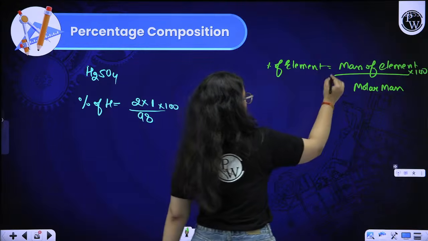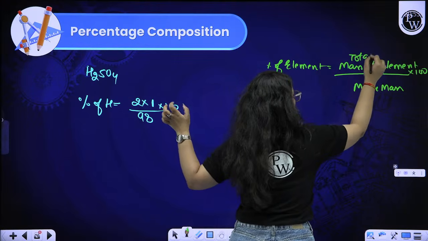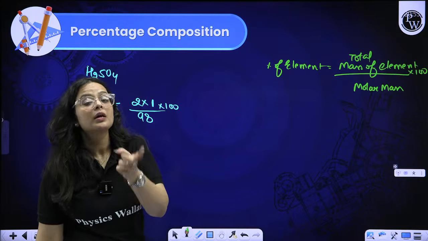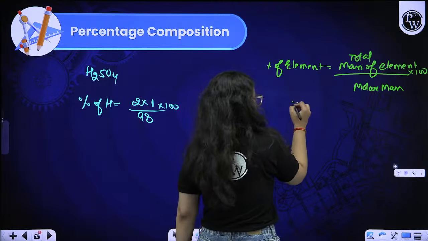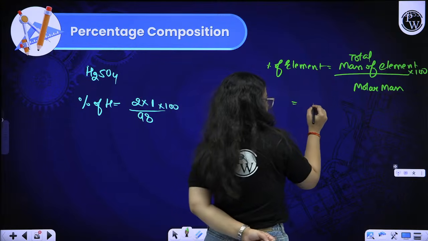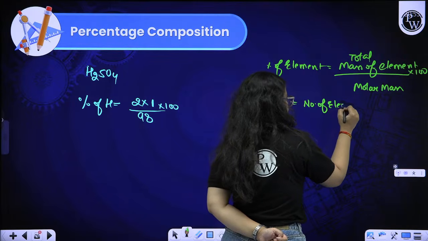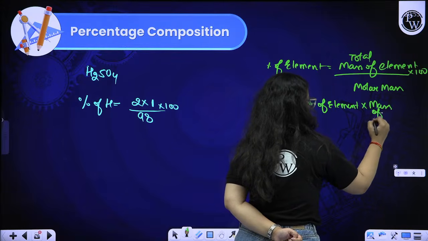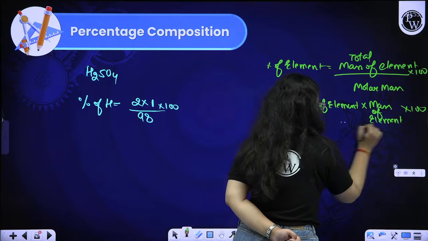Or you can say the mass of element over the total mass. How is the total mass deduced? The mass of element into the number of element. You can also change the formula that we are having: the number of element into mass of element upon molar mass.